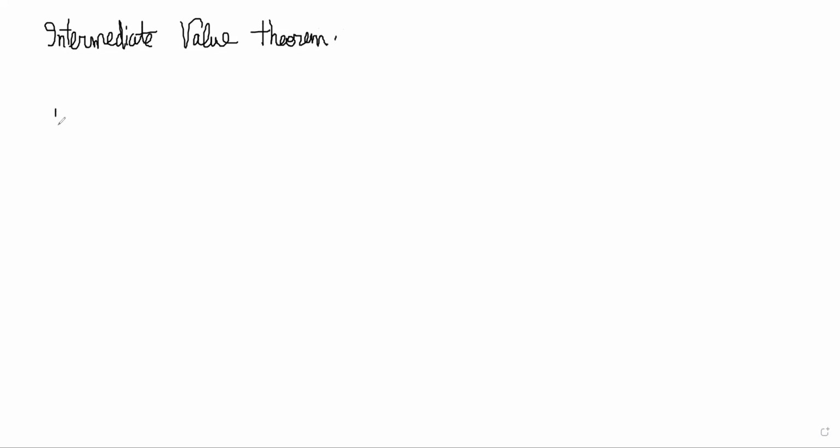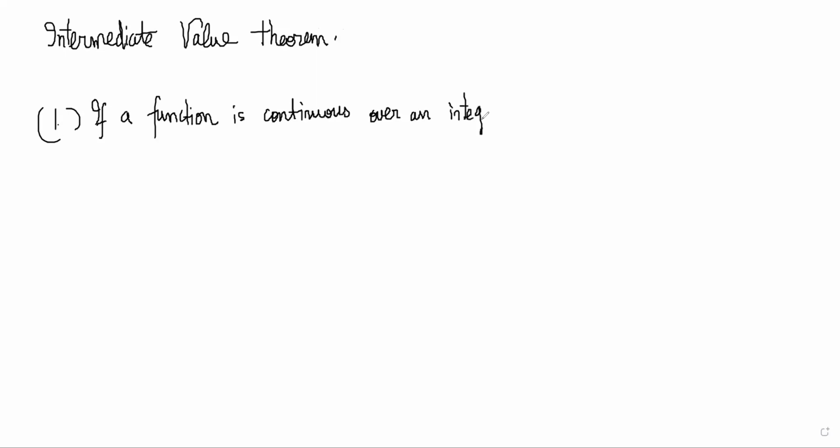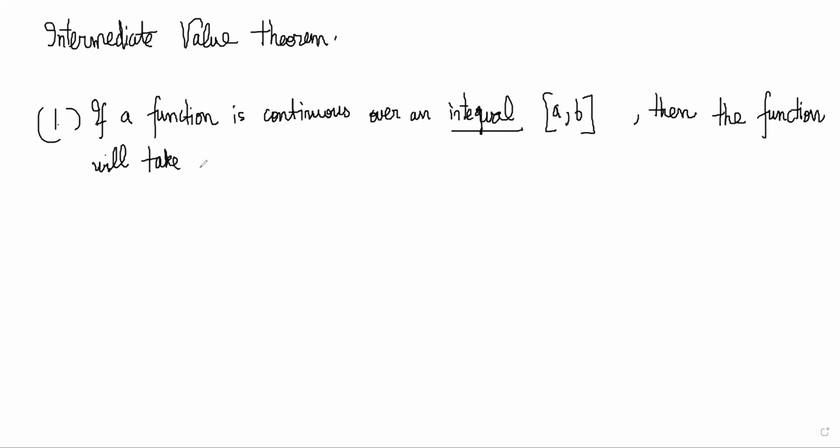It says that if a function is continuous over some interval, let's say a to b, then the function will take all values between f of a and f of b.